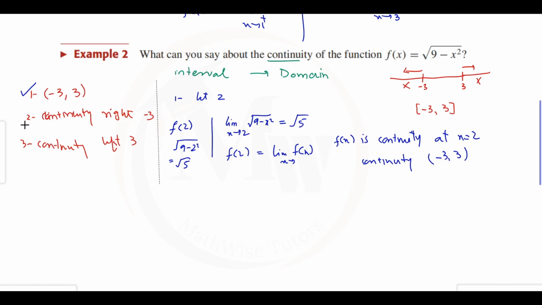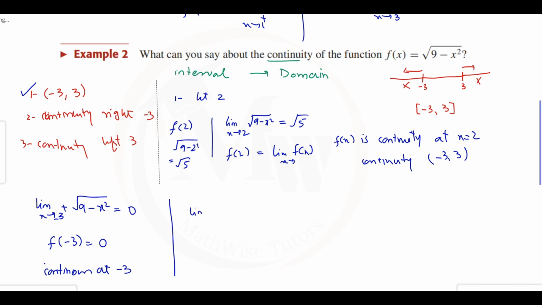For minus 3 we need to find the right continuity, and for 3 we will find the left continuity. For the right continuity, we will find the limit as x approaches minus 3 from the right side of the square root of 9 minus x squared. That gives you 9 minus 3 squared, the square of a negative is positive, so that gives you 0. And f of minus 3 is also equal to 0. As both values are equal, we can say that the function is continuous at minus 3.